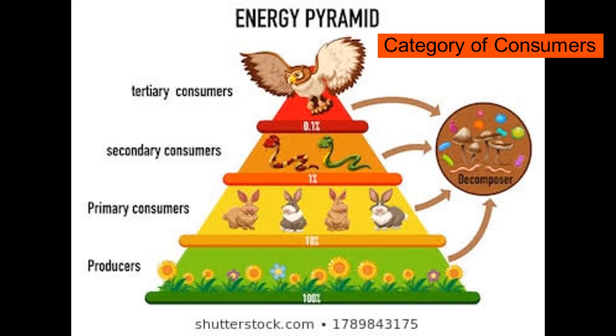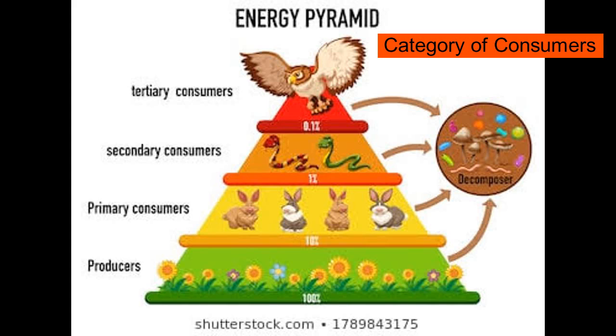Example: lion, snake, etc. Tertiary consumers are top carnivores that eat both herbivores and carnivores.